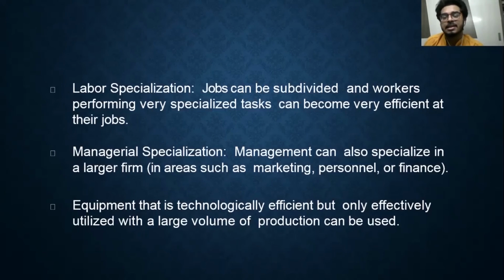Managerial specialization can come into the picture: a person who is specialized in marketing takes care of marketing, a person who is specialized in human resource, someone specialized in finance. It's not that everyone is doing everything, where there will be inefficiency. And finally, technology comes into play. When you are producing a larger quantity, your equipment will be advanced, and you will try to bring technological efficiency, and that will naturally decrease the cost.